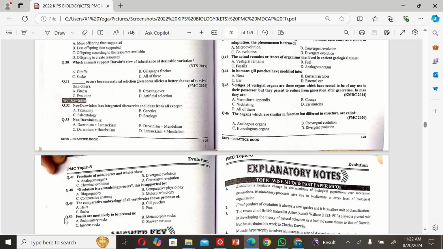Gill pouches. The next MCQ is: fossils are most likely to be present in A. Sedimentary rocks, B. Metamorphic rocks, C. Igneous rocks, and D. Shale settle. So the correct option is A.